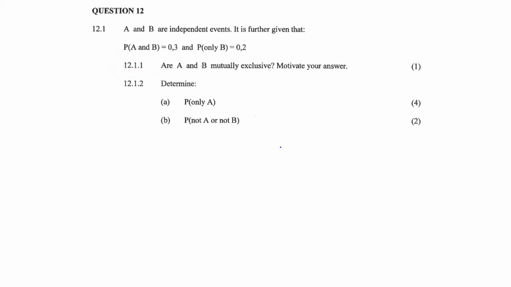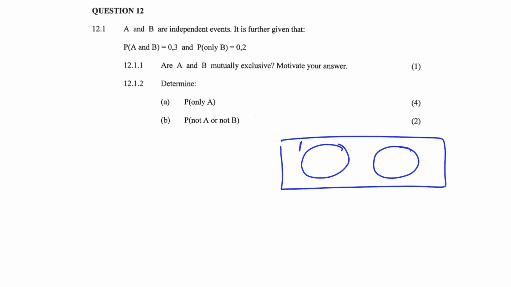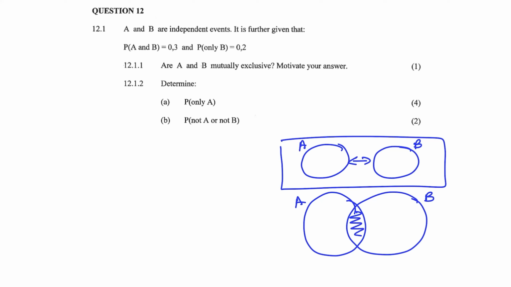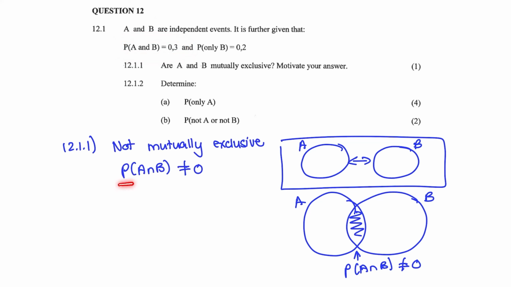Motivate your answer. So mutually exclusive events are when you have two events that have no intersection. So they do not touch or intersect in any point. But once you have two events that intersect, then they are not mutually exclusive. So that means that the probability for A and B is not equal to 0. And here we can see that the probability of A and B is equal to 0.3. So 12.1.1, it's not mutually exclusive because the probability of A and B is not equal to 0.